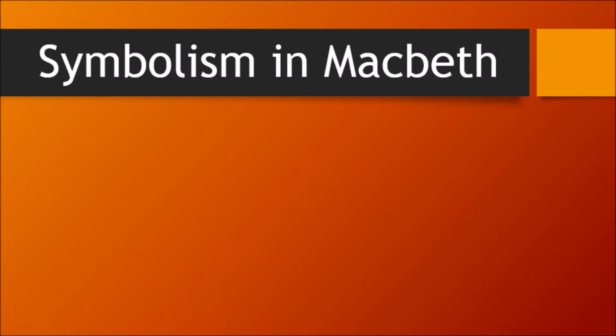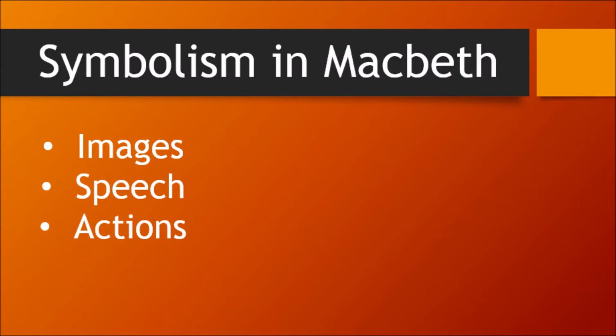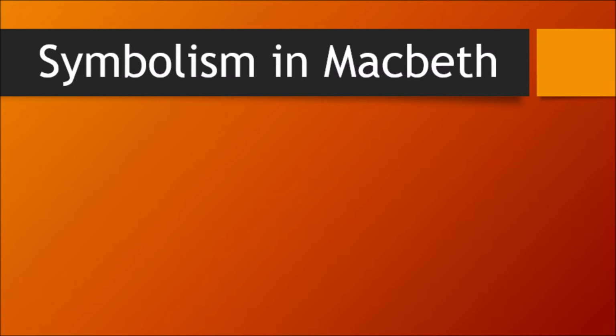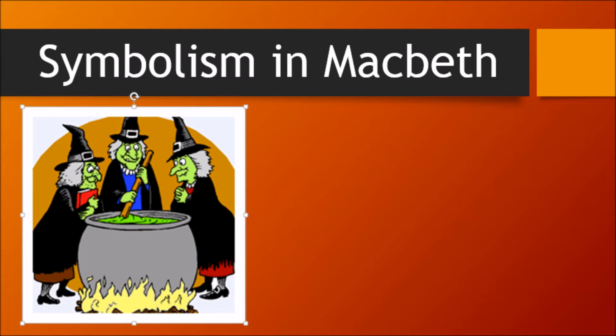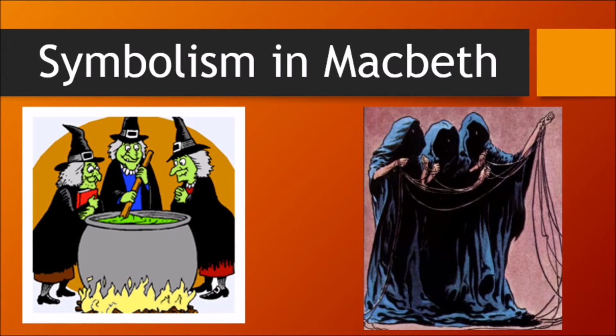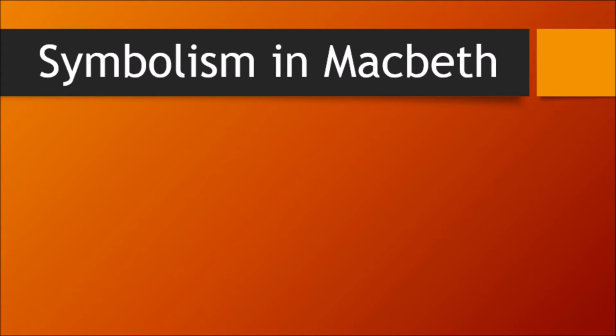We'll be analyzing symbolism in Shakespeare's play, Macbeth. Symbolism is the use of images, speech, or actions to implicitly represent certain ideas or themes. As an example, the three witches in the play represent the Fates, who seemingly control the destiny of the main character, Macbeth. There are many different symbols in the play Macbeth.